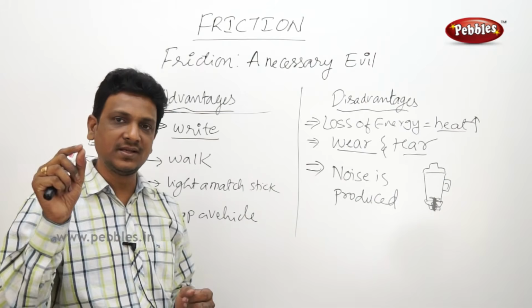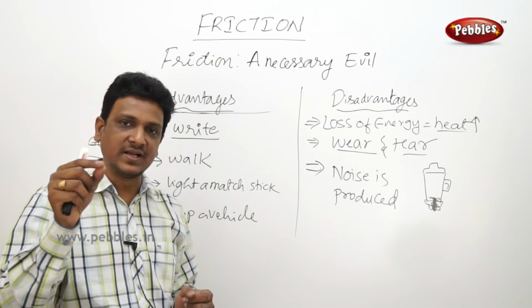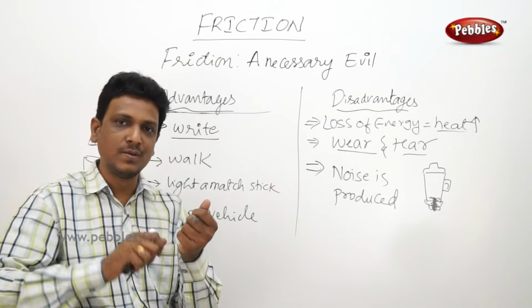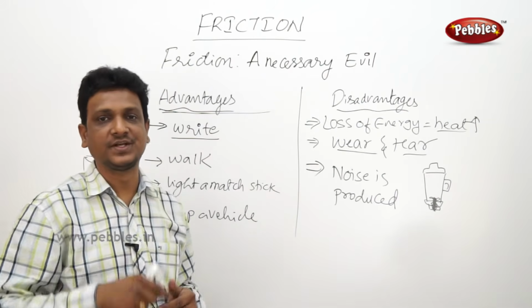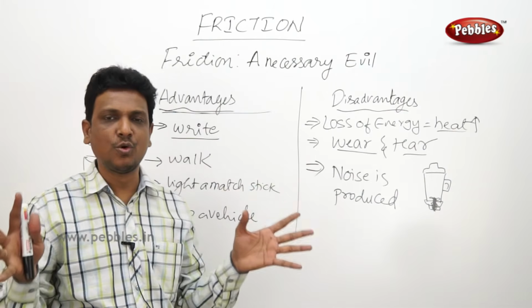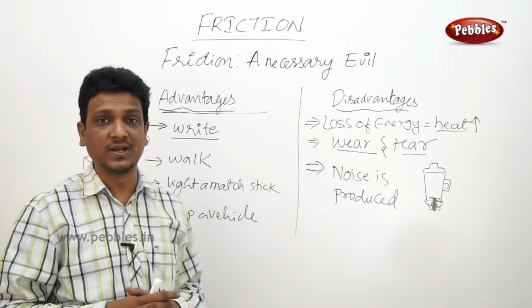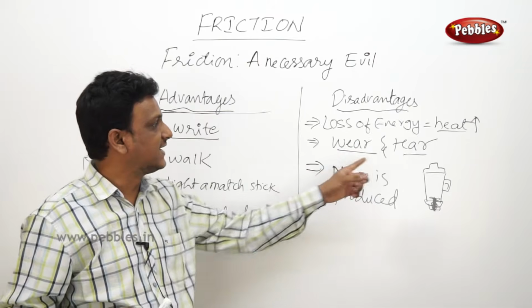You are writing with a pencil, and after writing some 1 or 2 pages, you have to sharpen the pencil lead again. The pencil lead is worn out. It is because of the friction. So there are so many instances where you can observe that friction causes wear and tear.